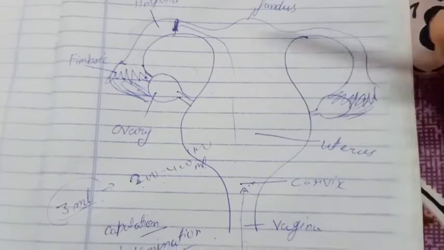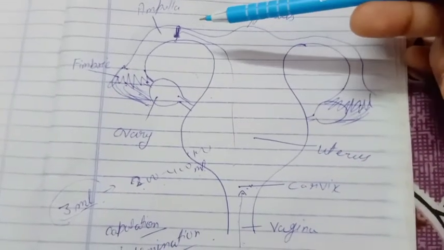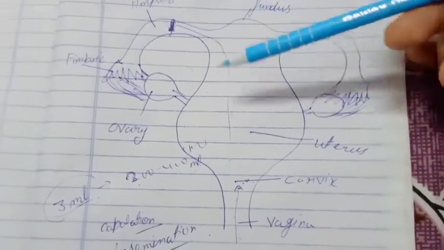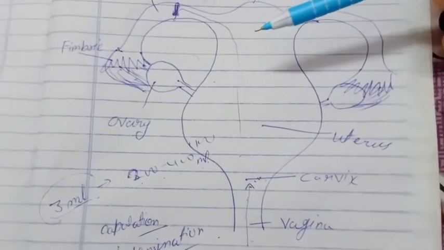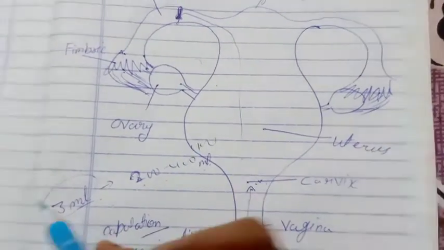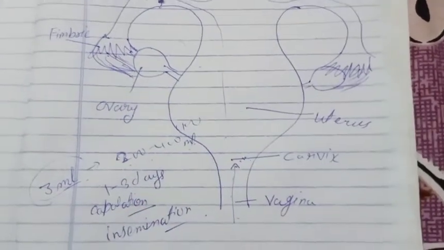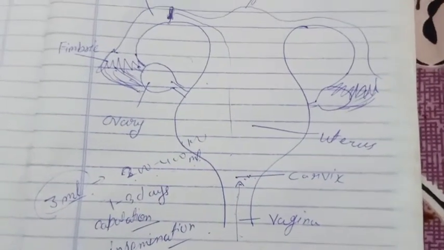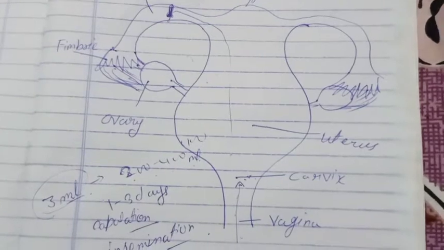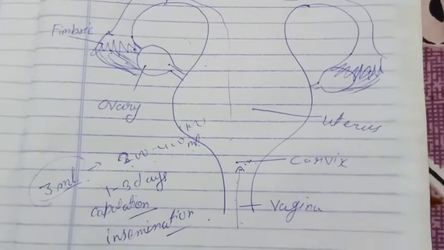These sperm can reach the fallopian tube in at least 5 minutes, and they can survive at least 1 to 3 days in the human body, and fertilization can occur in only 12 to 24 hours.